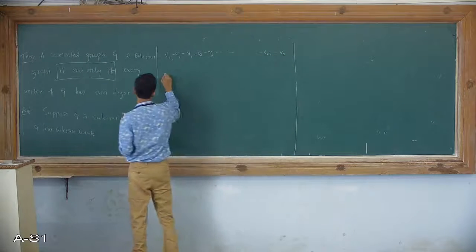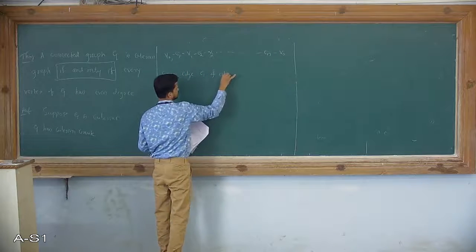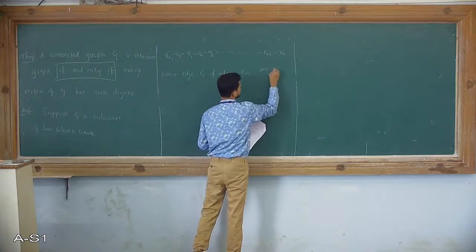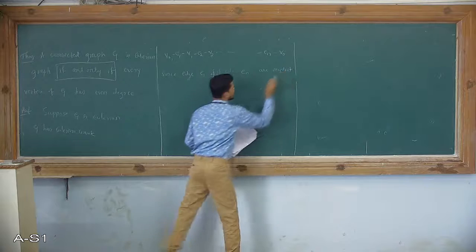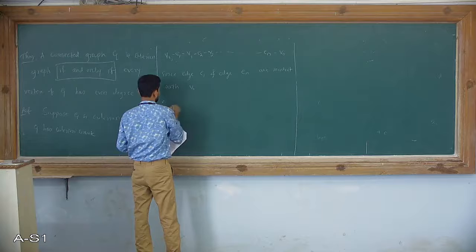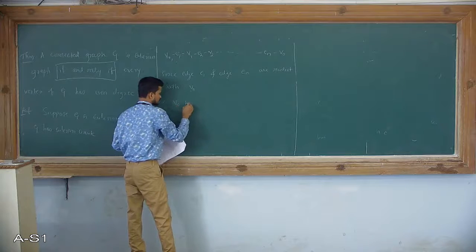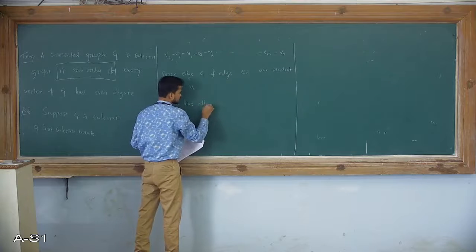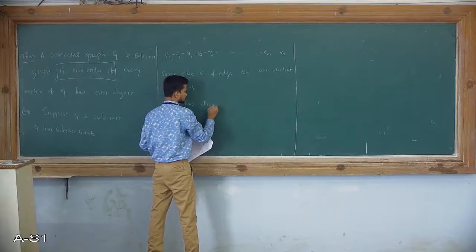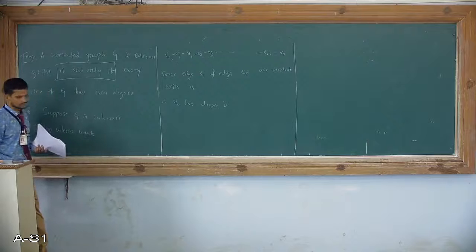Since edge E1 and edge En are incident with V0, therefore the degree of V0 is at least 2.